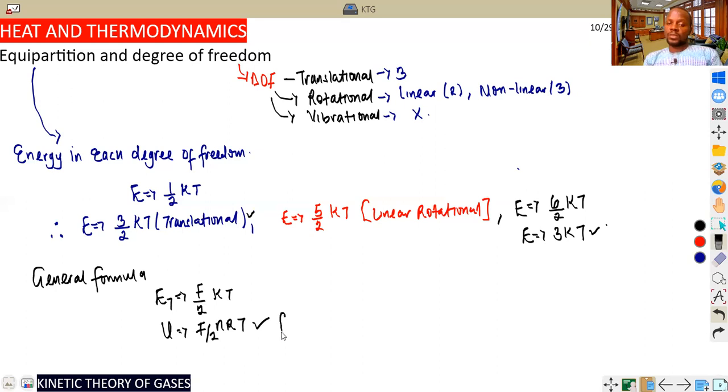So this is called the total internal energy of the gas. This is the formula which you see me using in one way or the other in terms of degree of freedom, F/2 nRT, 3/2, 5/2, and so on and so forth. So guys, this is the way we illustrate that. And I think we have one more slide to go here.